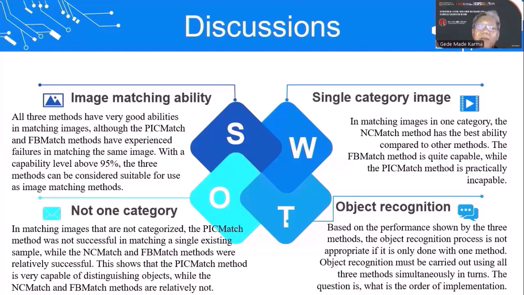Based on the performance shown by the three methods, the object recognition process is not appropriate if it is only done with one method. Object recognition must be carried out using all three methods simultaneously, in turn. The question is, what is the order of the implementation?